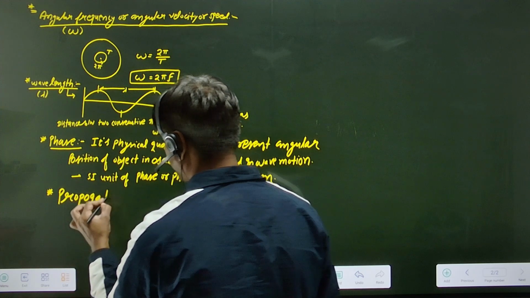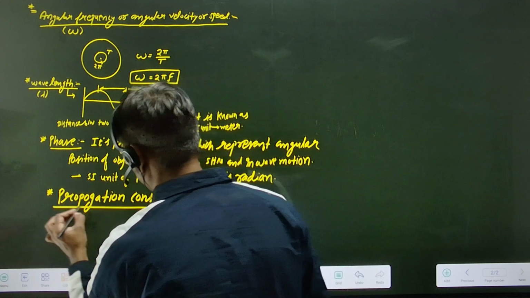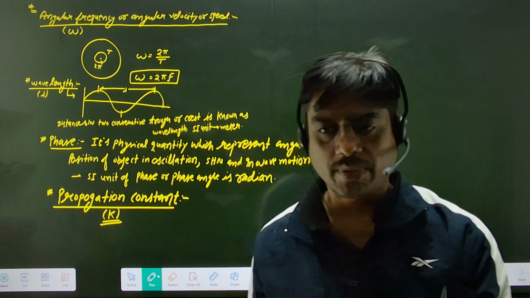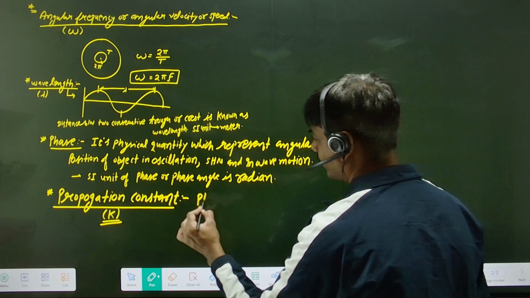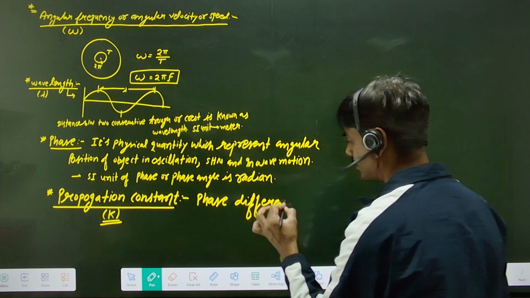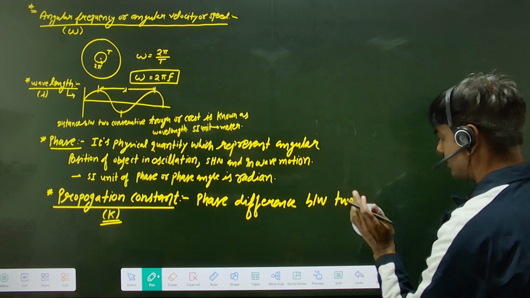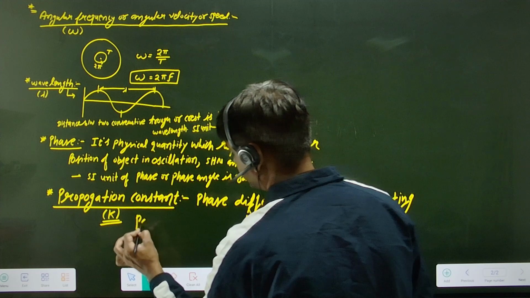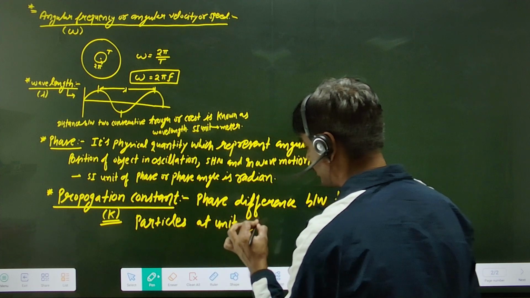Propagation constant is known as K. Propagation constant is the phase difference between two vibrating particles at unit distance.